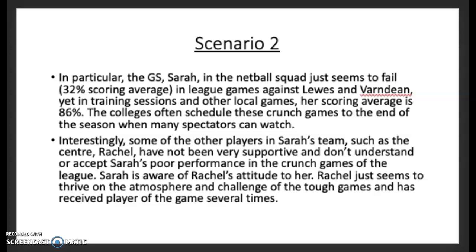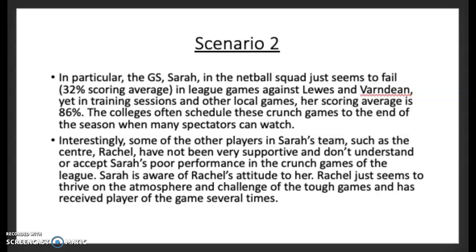Another theory that explains why Sarah begins to play badly is the IZOF theory. The IZOF theory states that people need to be in either low or high zones of function to play at their optimal level, depending on several factors. For example, Rachel performs best at a high zone of function, in high arousal, whereas Sarah may be put in the high zone of function but plays much better in low zones of function, where there's less pressure and less stress, in lower arousal situations such as playing in local games or in training. This may be because Sarah cannot handle the extra stress and pressure placed upon her during the crunch games.